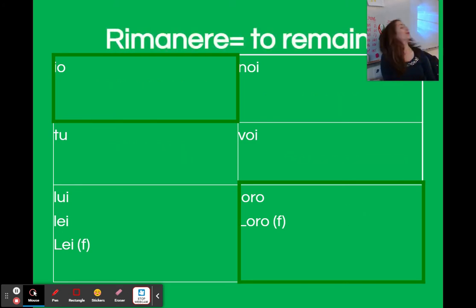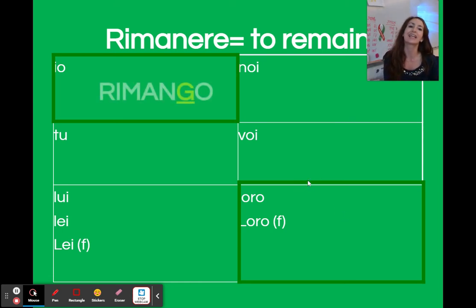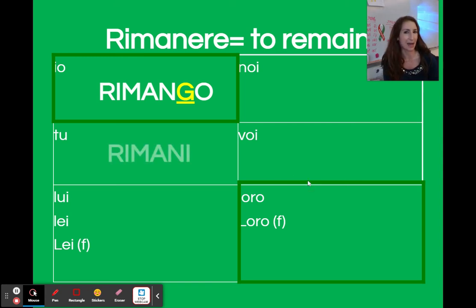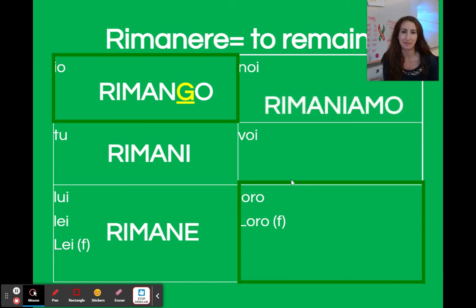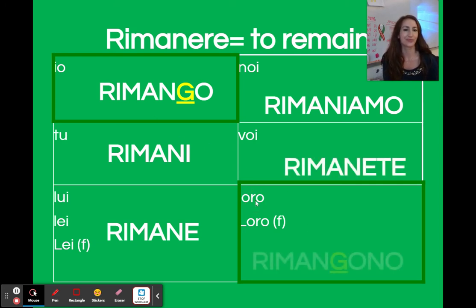Anyone remember what the io form is? Io rimango. Tu rimani. Lui, lei rimane. Noi rimaniamo. Voi rimanete. Loro, strange, just like io, it becomes loro rimangono.